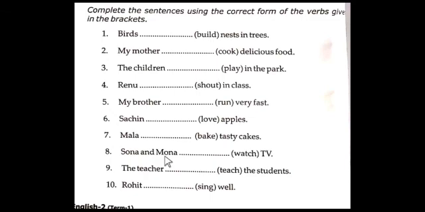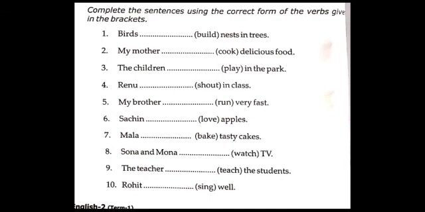I have told you, if the noun is one person or one thing or one place, we say it is in the singular form. Or if the noun is more than one person, more than one thing or more than one place, we say plural. So there are two persons here, so we don't say singular.